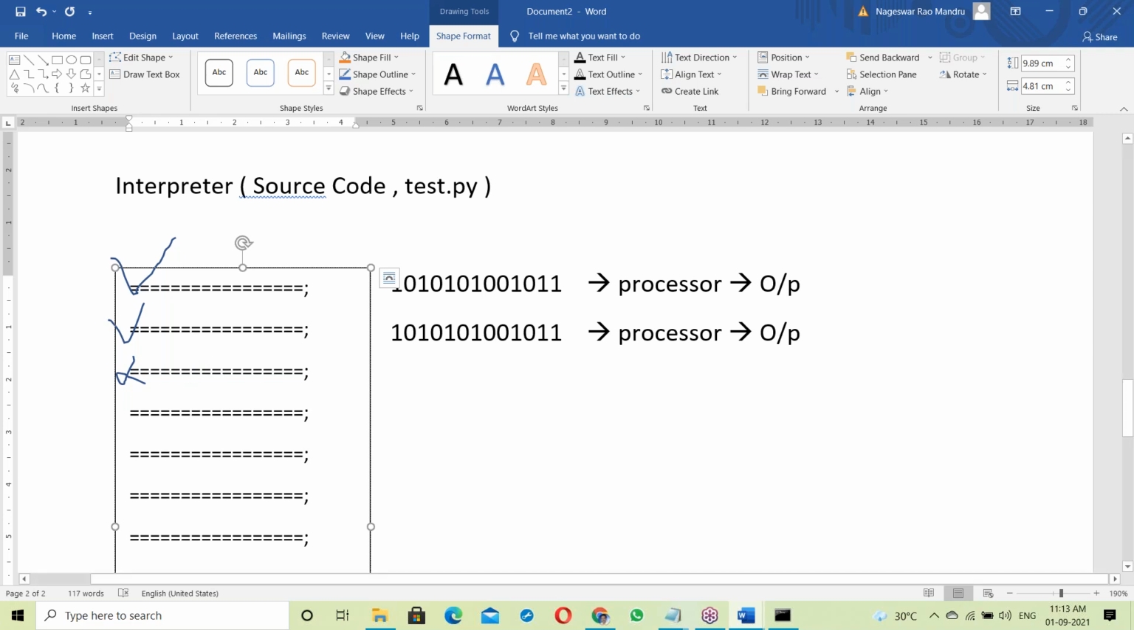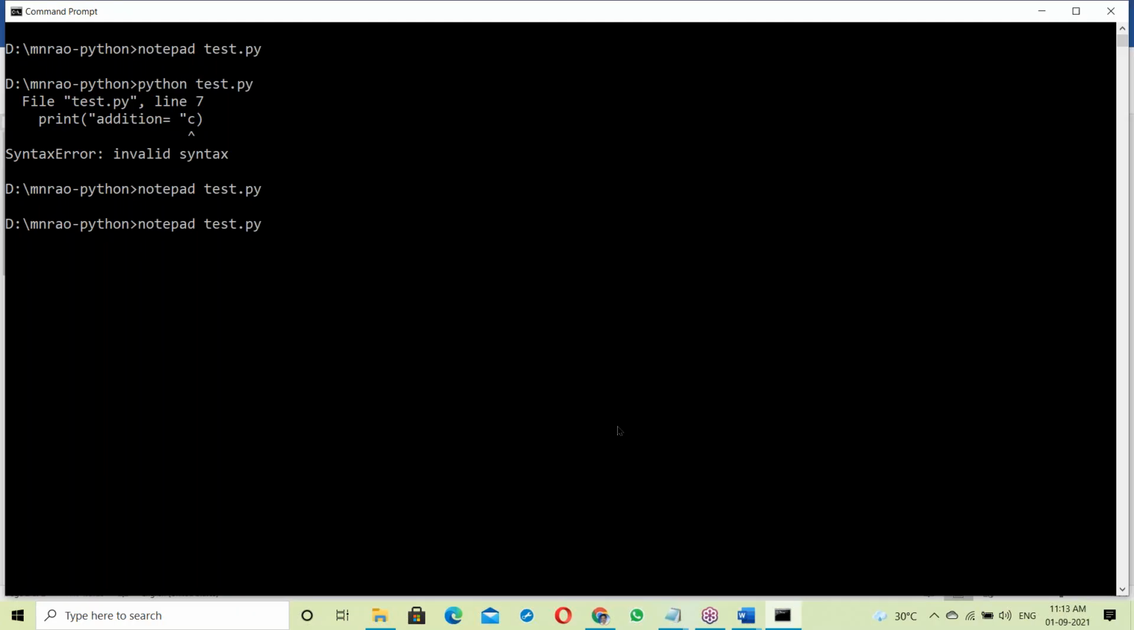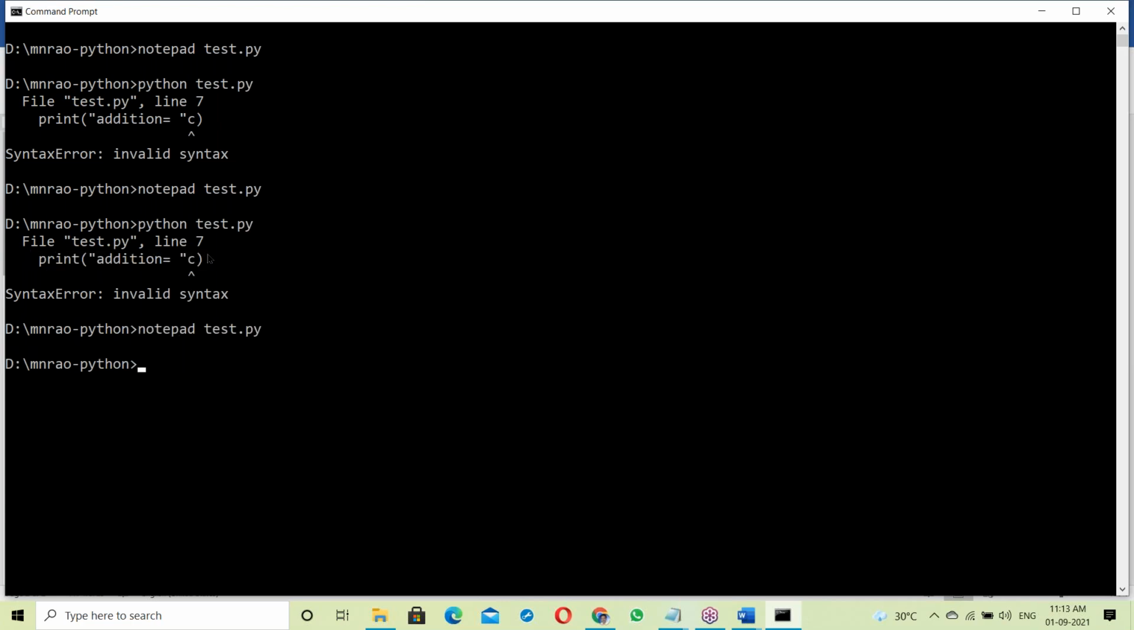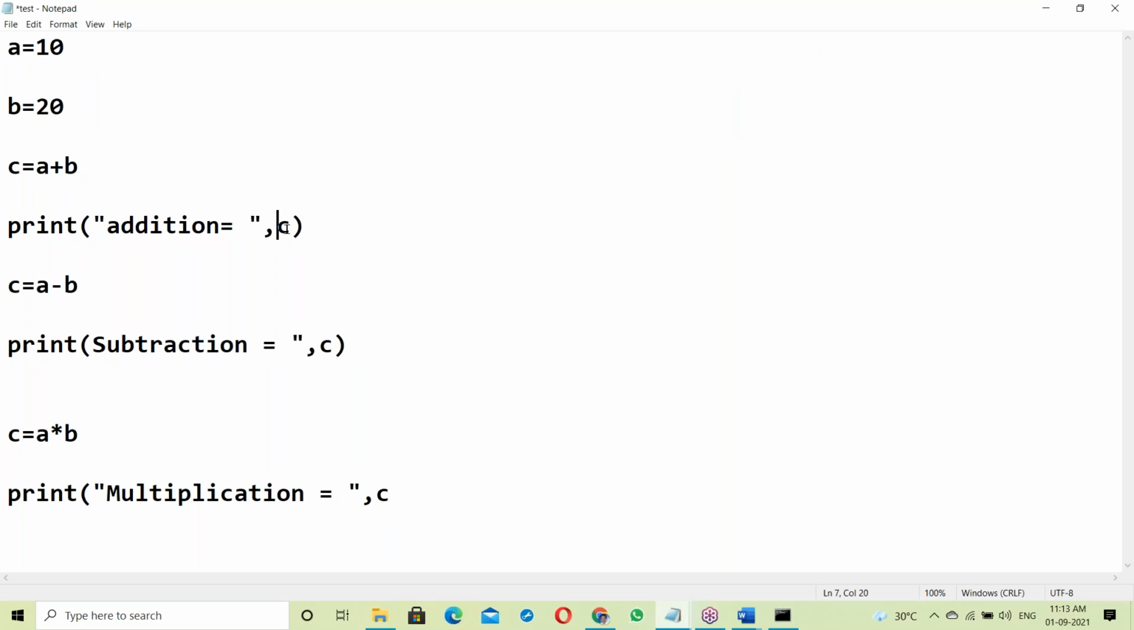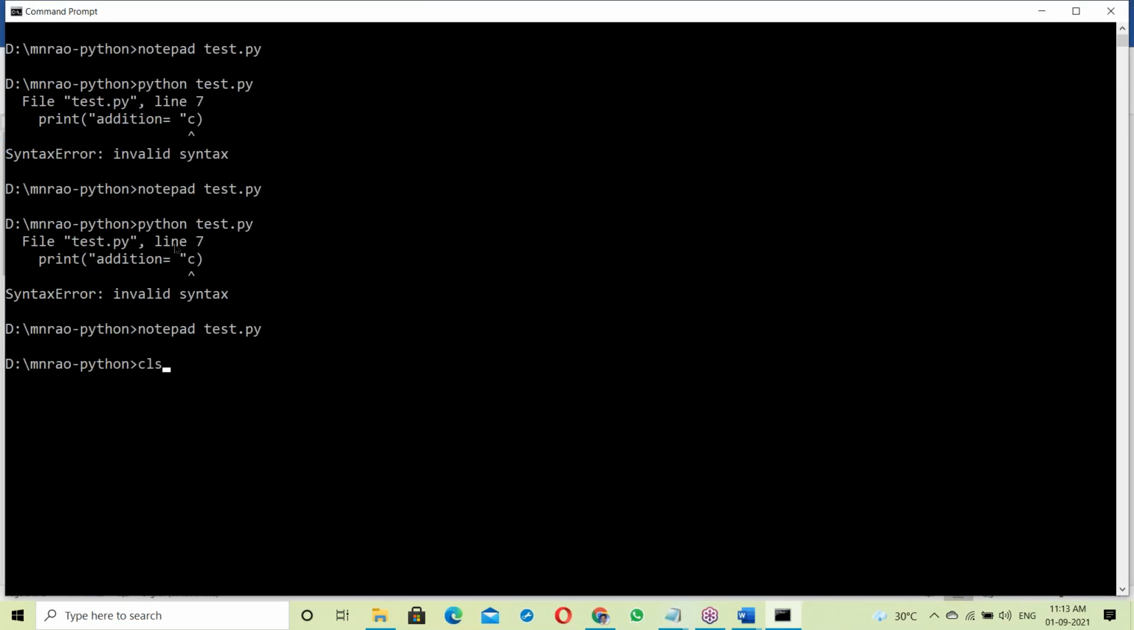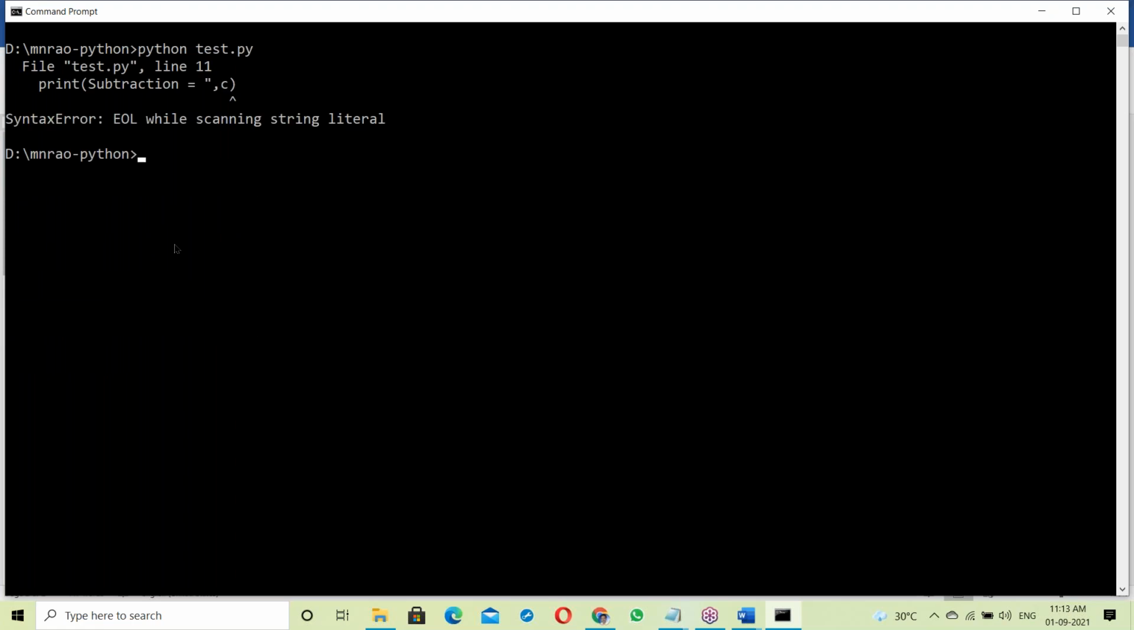Okay, see this. What is happening here? Error on the seventh line, right? It stopped at the seventh line. Now let us correct that mistake. This is the seventh line mistake. A comma is placed. Save and exit. Clear the screen and run. Now there is an error on the 11th line.